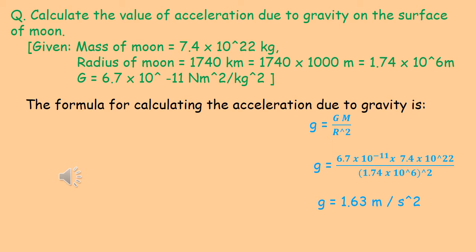Capital G, the universal gravitational constant, is equal to 6.7 into 10 to the power minus 11 Newton meter square by kg square. Now the formula for calculating acceleration due to gravity is small g is equal to capital G capital M by r square, where capital M denotes the mass of that particular planet or satellite and r denotes the radius of that satellite or planet. Substituting the given values, we are getting small g is equal to 1.63 meter per second square after reducing it.